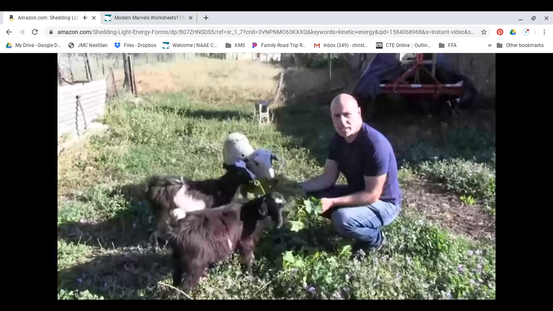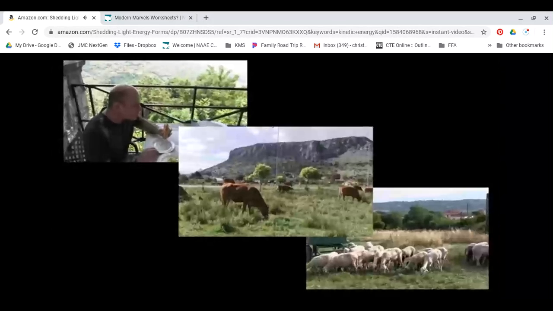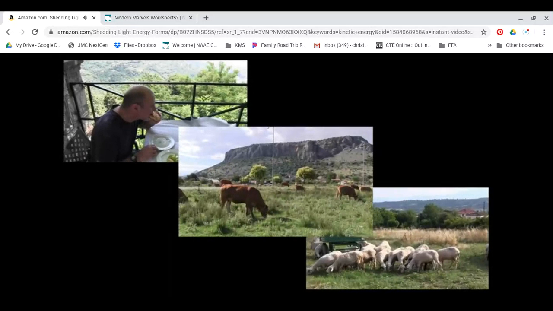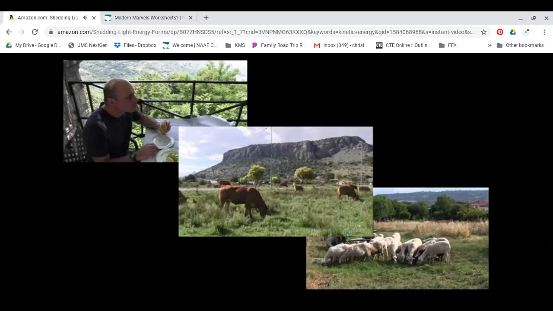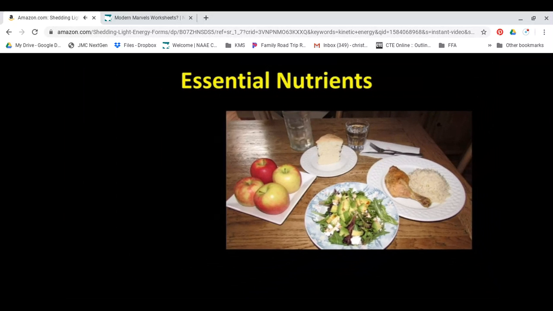Animals get the energy that they need from the food that they eat. For animals and humans, food is our fuel. It also contains chemical energy, which our bodies need to do all the things that we do. Our food actually contains all the essential nutrients that we need to live.